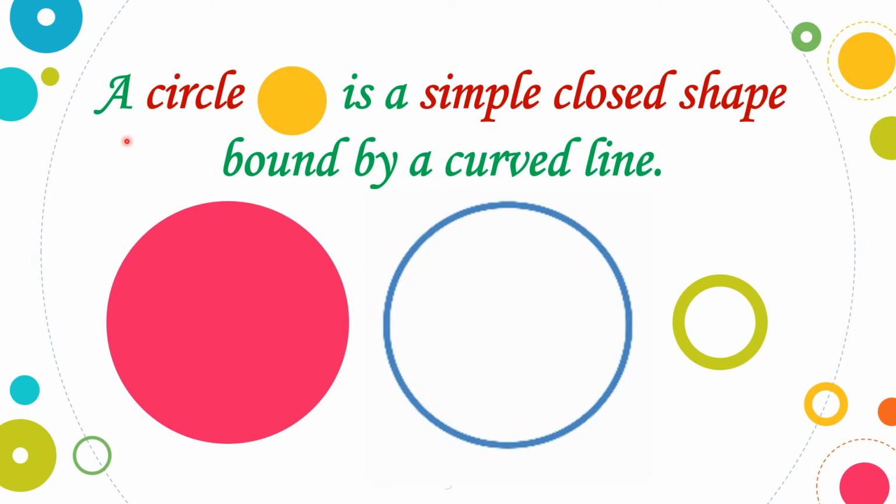So we define a circle as a simple closed shape bound by a curved line, right? It is closed from everywhere and the line used is a curved line. Therefore, a circle is always made using a curved line. Okay?